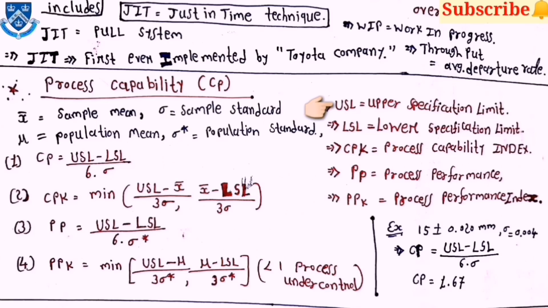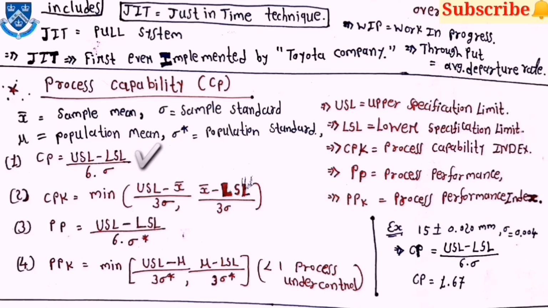The last term is process capability. In that topic, first is USL, which stands for upper specification limit. Then LSL, which stands for lower specification limit. Cpk stands for process capability index. Pp stands for process performance and Ppk stands for process performance index. Then the equations are there.